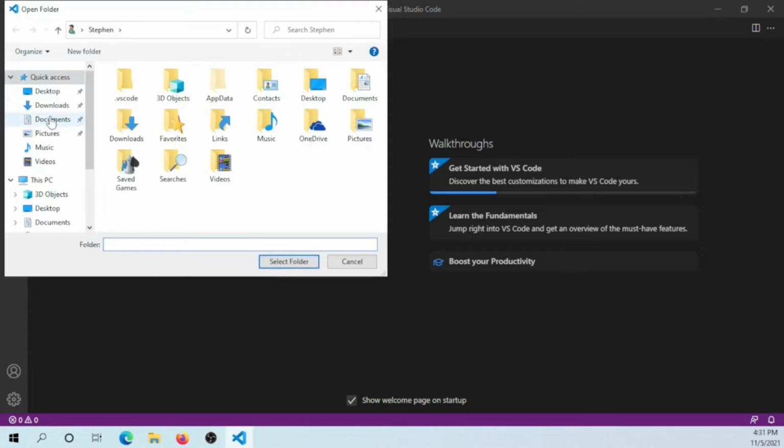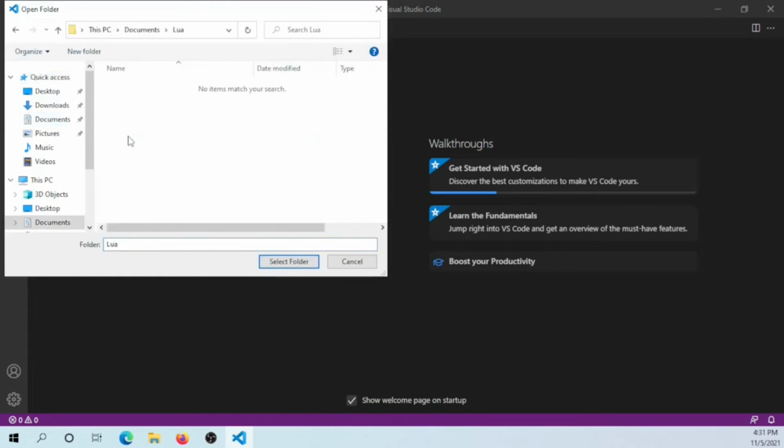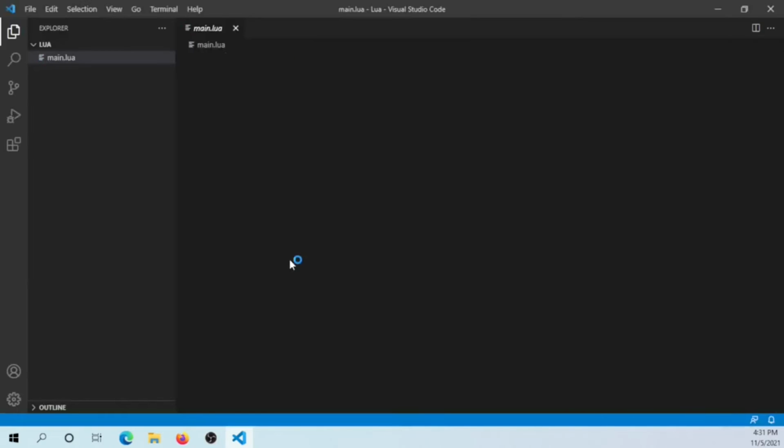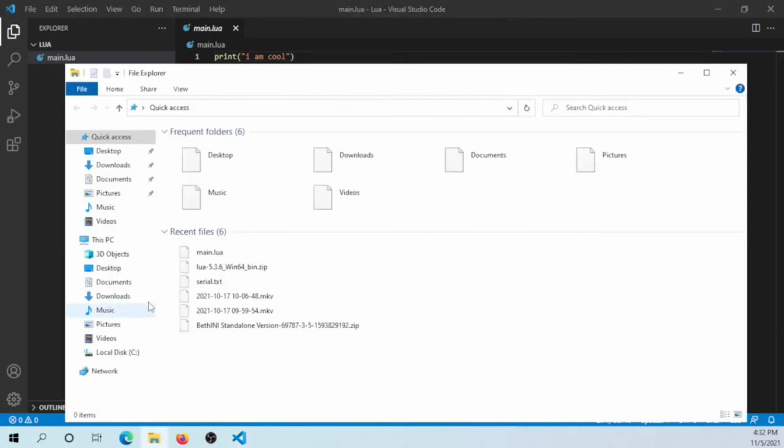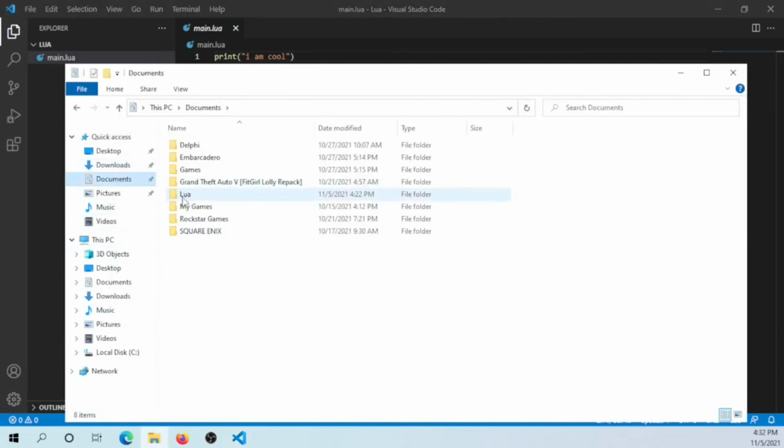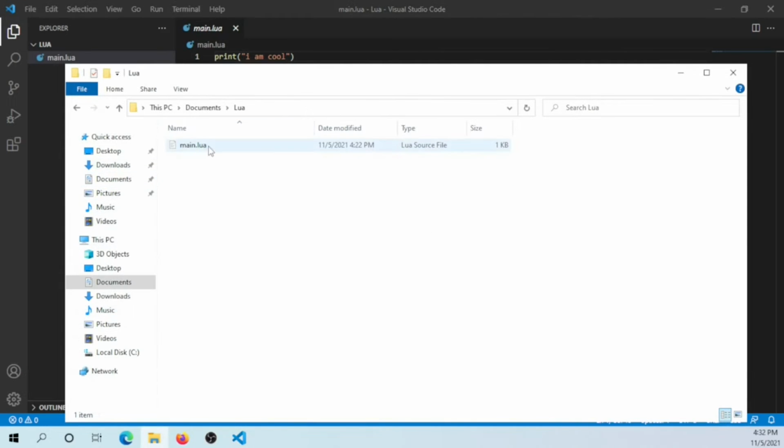Once you say that, you can go to your folder where your Lua program is in, so that main.lua file or whatever you call that file. And here we go. I have a main.lua file which just says print I am cool. That's all it does. It's just this file right here. And I can show you that this file exists by going to my documents and to that folder I just opened. There we go, main.lua.